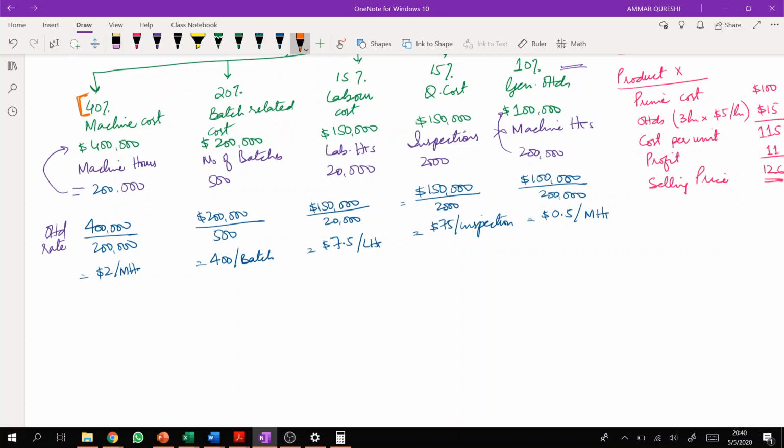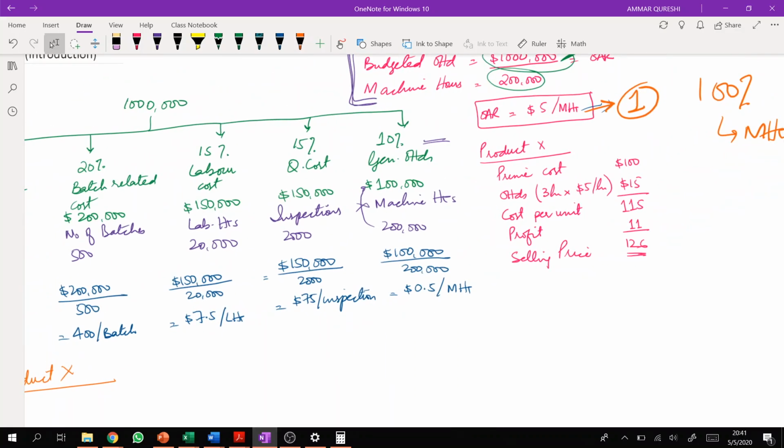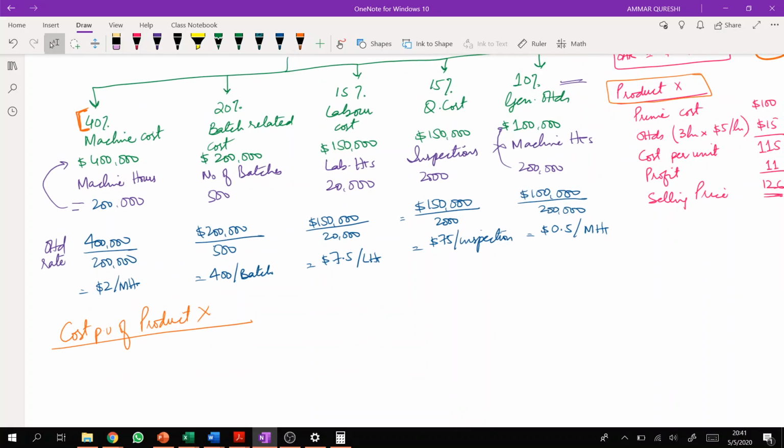We use these overhead recovery rates in calculating cost per unit of the product. So let's suppose we want to calculate cost per unit of product X, right? In a similar way as we did in the previous part, we calculate cost per unit of product X. Now we are also again calculating cost per unit of product X, but there is a difference. Now we need prime cost, which is same in both cases. Difference is not on the basis of prime cost. This difference between absorption and ABC is on the distribution of overhead, right?